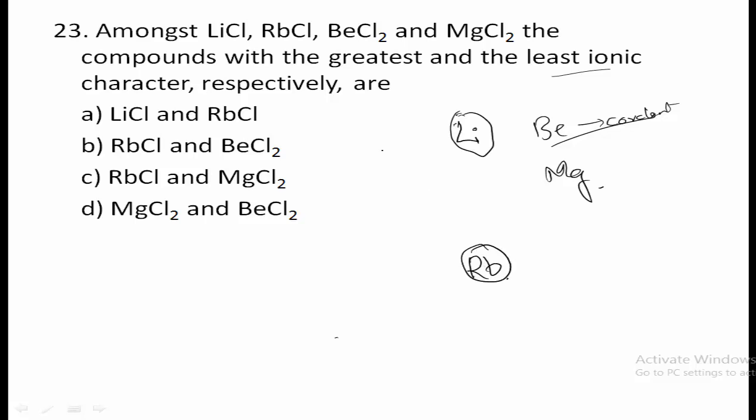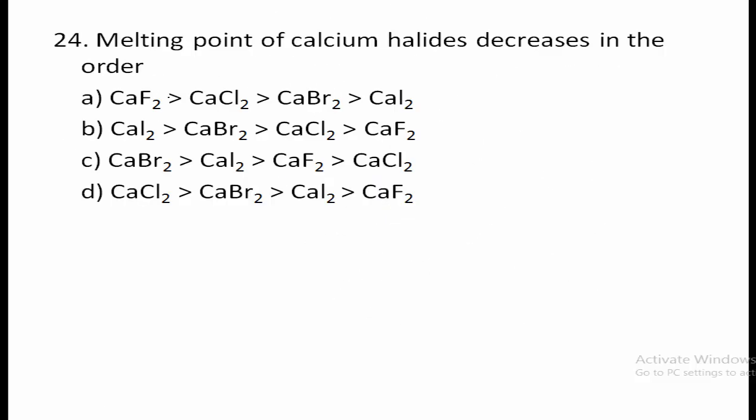Of course rubidium, because as we move down the group, the ionization enthalpy decreases. So rubidium can easily lose the electron and form an ionic bond. Thus rubidium chloride has the greatest ionic character, and beryllium chloride has the least ionic character. So option B is right. Next, 24th question.